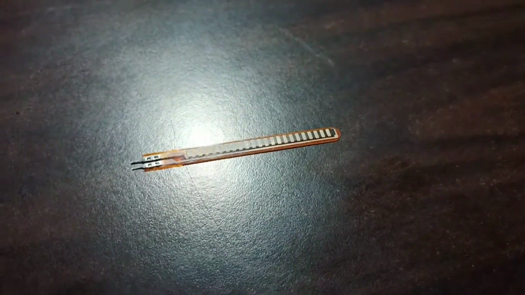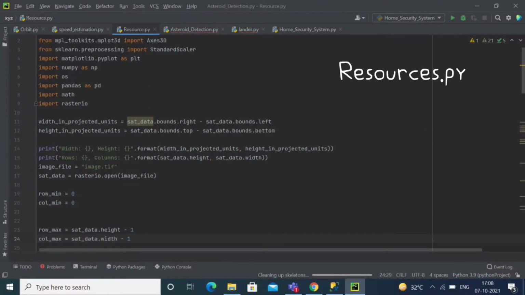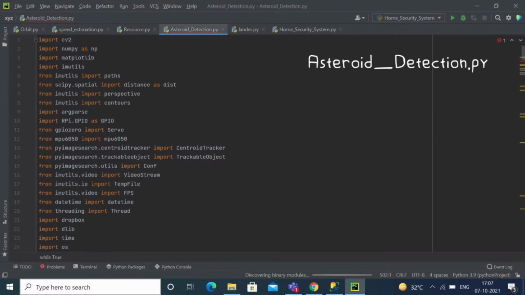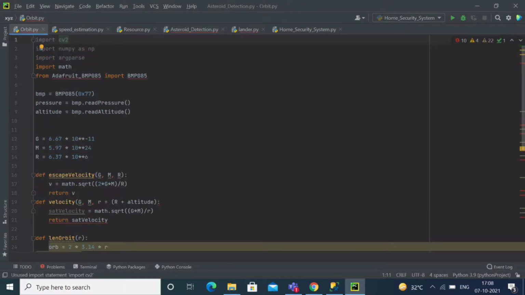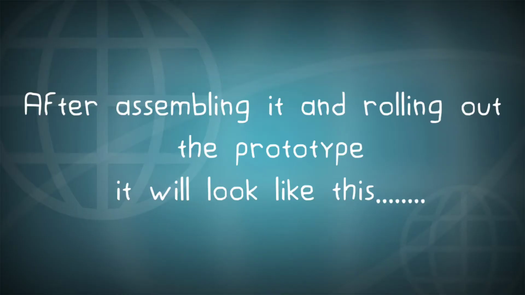This is a flex sensor. These are the libraries that we are using in the different algorithms and programs mentioned above. After assembling it and rolling out the prototype, it will look like this.